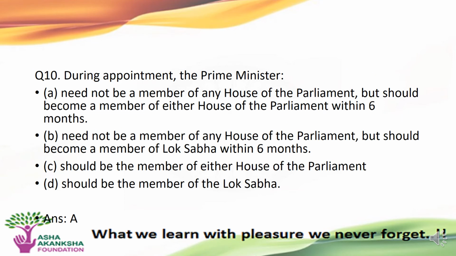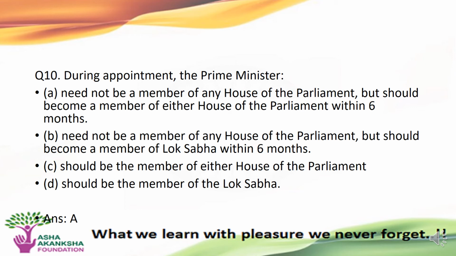The next question is, during the appointment, the Prime Minister needs which of the following? Option A, need not be a member of any of the Houses of the Parliament but should become a member of either House of the Parliament within 6 months. B, need not be a member of any House of the Parliament but should become a member of the Lok Sabha within 6 months.